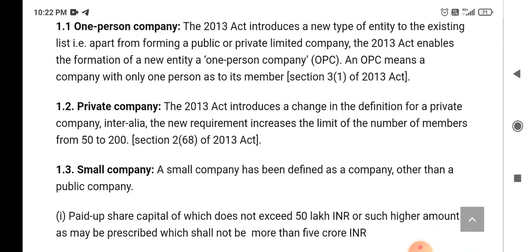The Companies Act 2013 introduced a change in the definition of a private company. The new requirement increases the limit on the number of members from 50 to 200. So this is a very important thing.